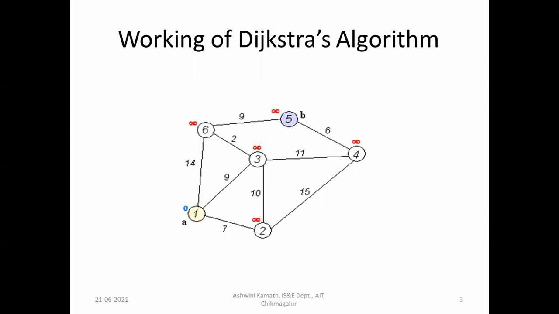So it will select the next vertex as 6. From 1 to 3 it is 9, and from 3 to 6 it is 12. The direct edge from 1 to 6 is 14, but via 2 we cannot reach 6. Via 3 it is 9 plus 2, which is 11. So it will select 11.